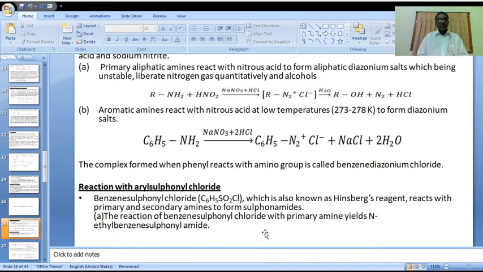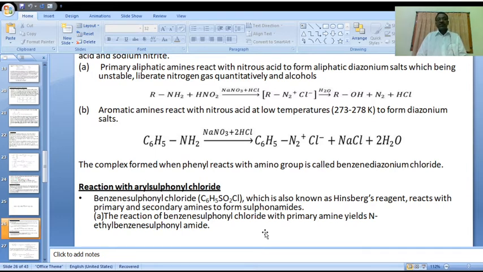This is the Hinsberg separation method. With the use of this particular Hinsberg reagent, we can separate the primary, secondary, and tertiary amines. Okay, this is a very important reaction, the Hinsberg separation process.